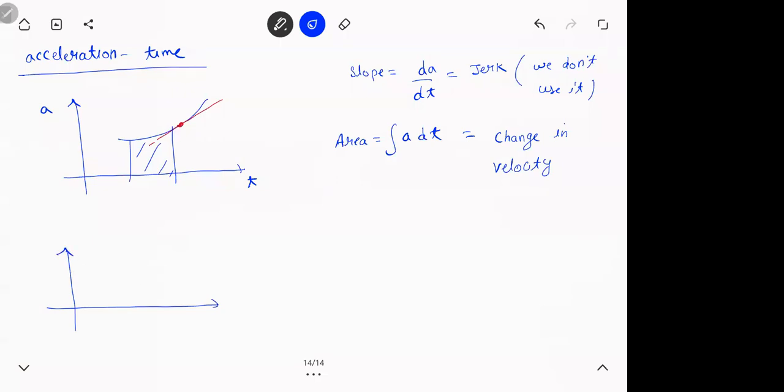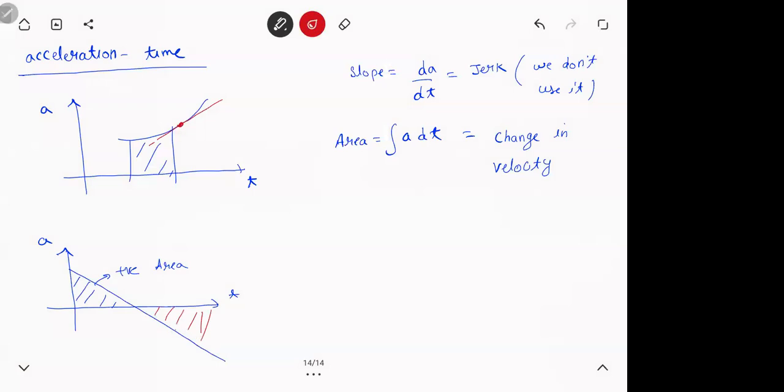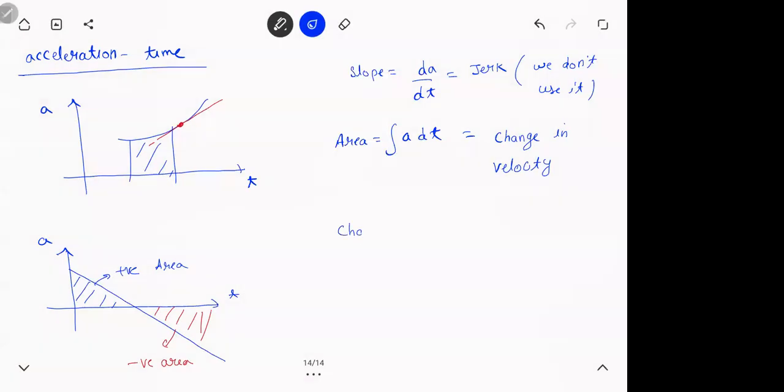So if you have a graph like this, this is a positive area. Here also, area can be positive and negative. This is your negative area. So change in velocity will be positive area minus negative area.